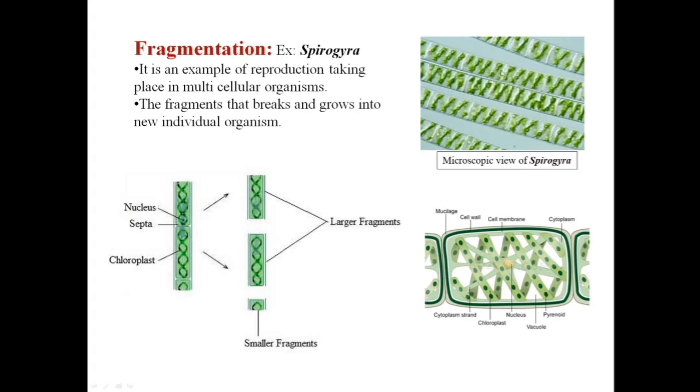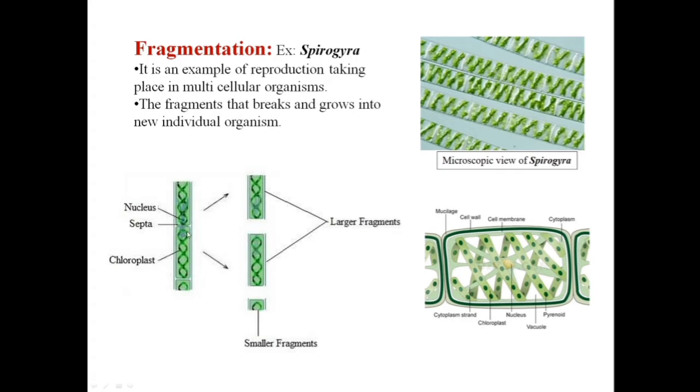You can see a microscopic view of Spirogyra over here. This is how it looks when you view it under the microscope. Here in the diagrammatic view, you can observe that Spirogyra is multicellular in nature. It has multiple cells and each cell is divided by a septum in between. Here you can see a detailed diagram of a single cell, where you can see the nucleus, the cell wall, and a mucilaginous sheath covering the cell. Of course, there are other cell organelles also.